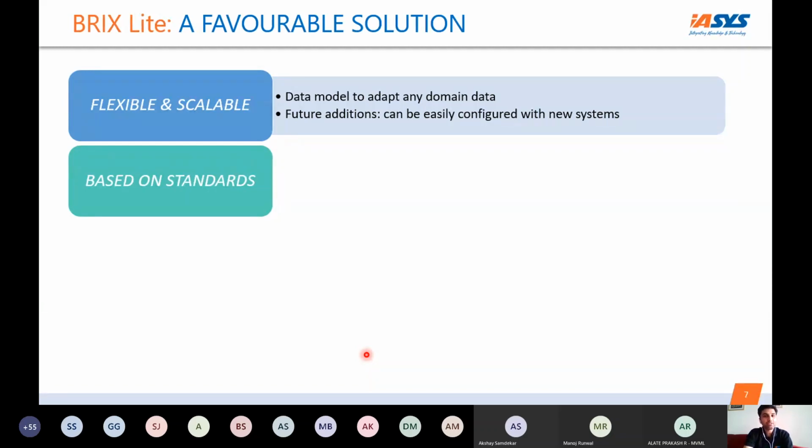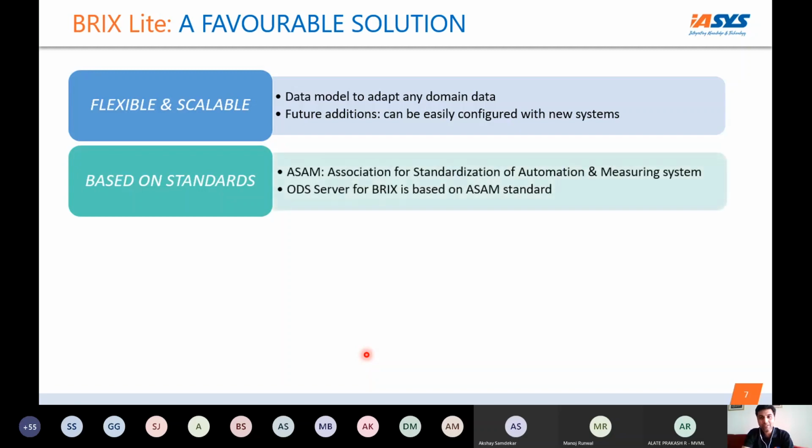With a flexible and scalable system, you have a data model that any domain data can adapt to. This application is based on standards. There is the Association for Standardization of Automation and Measuring Systems, which we know as ASAM. This international non-profit organization works with about 500 plus OEMs as well as tool vendors and tier 1 suppliers on how the standards can be developed.